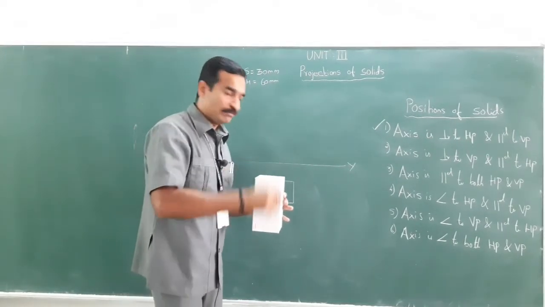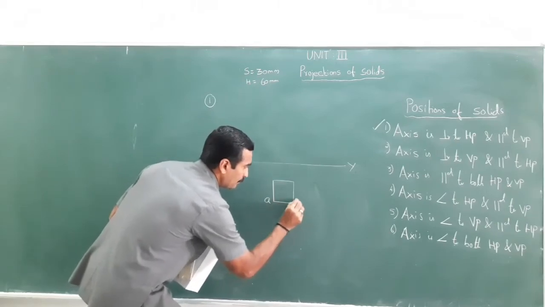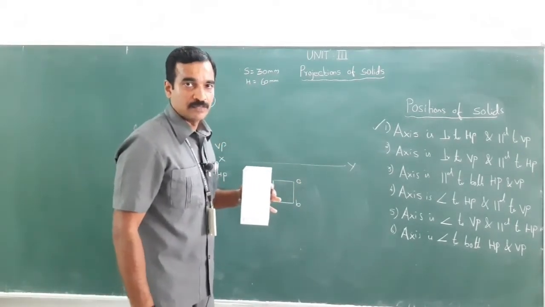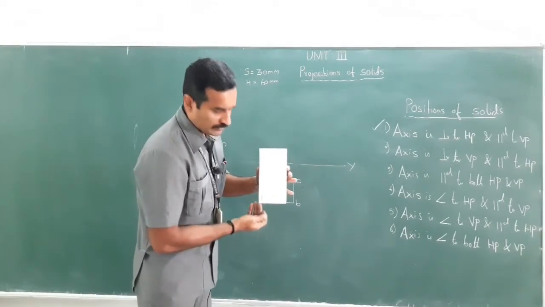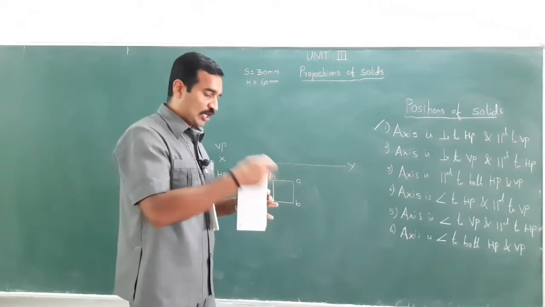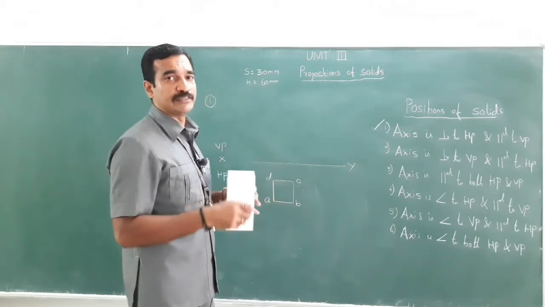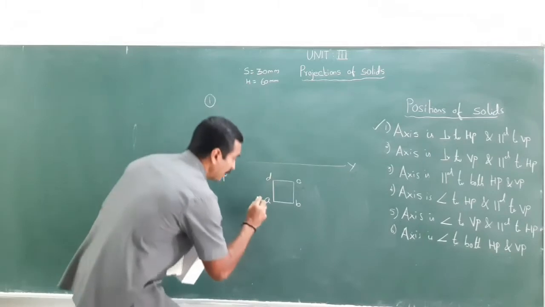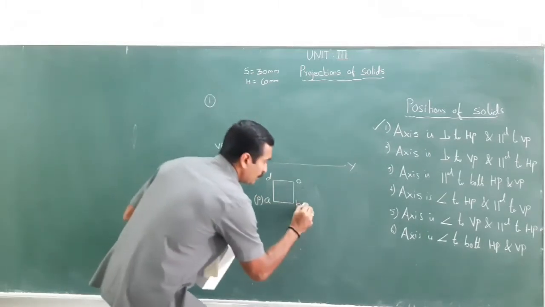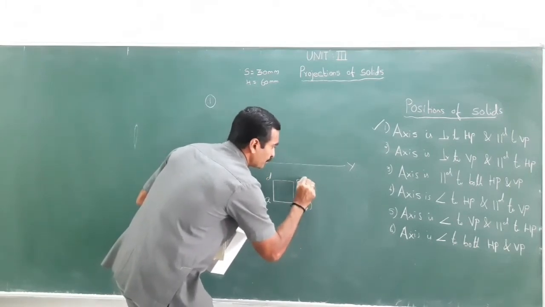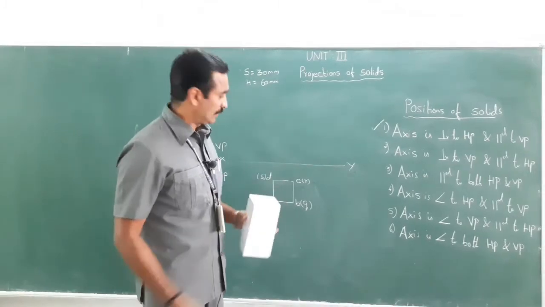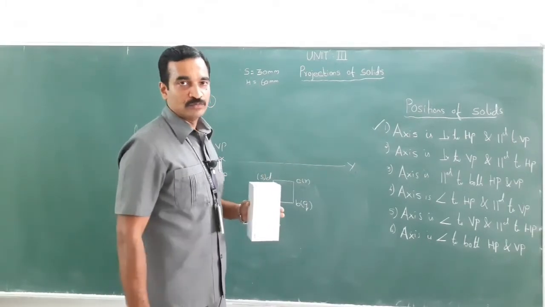So I name the visible corners as A, B, C, D. And what about the bottom face corners, which are invisible? Invisible things need to be captured within brackets. So let me give a different name, P, Q, R, S. This is the top view, right?